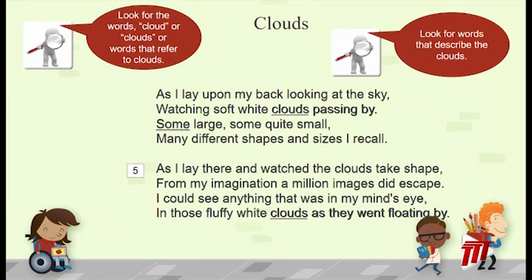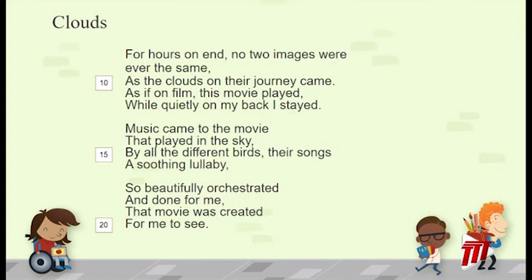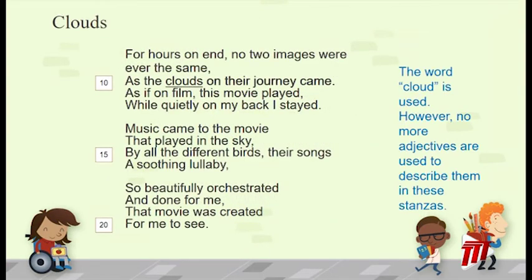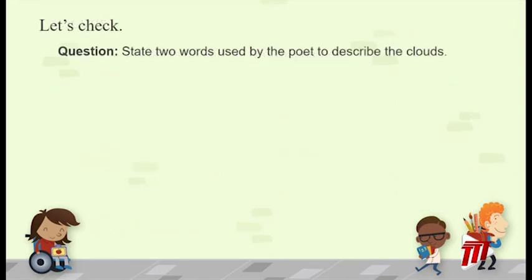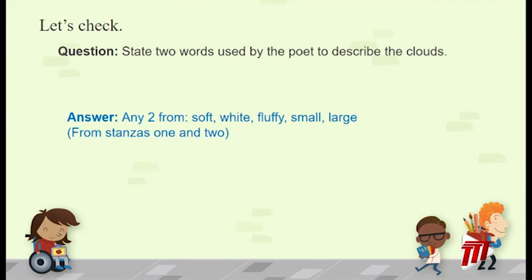Now let's look for words that are used to describe the clouds. The words soft, white, large, small, fluffy, and white are all words that can be used to describe the clouds that were seen by the poet. In the rest of the poem, the word cloud is used. However, there are no more adjectives or describing words in these stanzas. Therefore, our answer to the question, state 2 words used by the poet to describe the clouds, would be any 2 from soft, white, fluffy, small, or large. These can be found in stanzas 1 and 2.